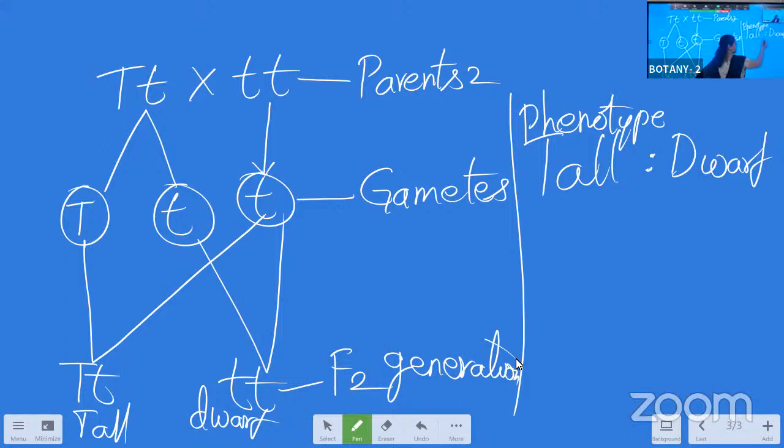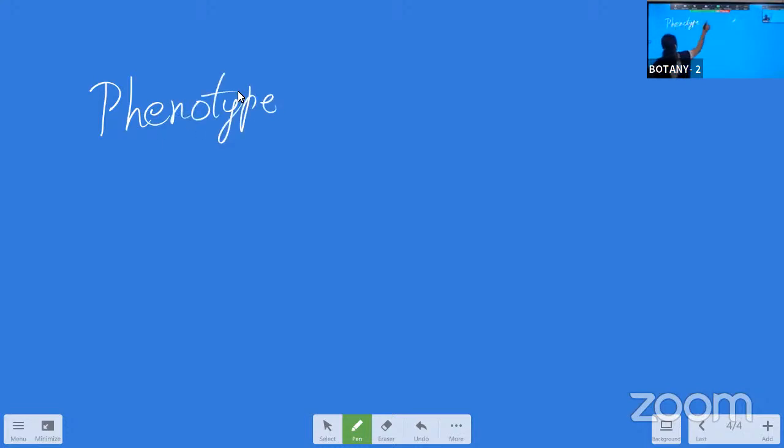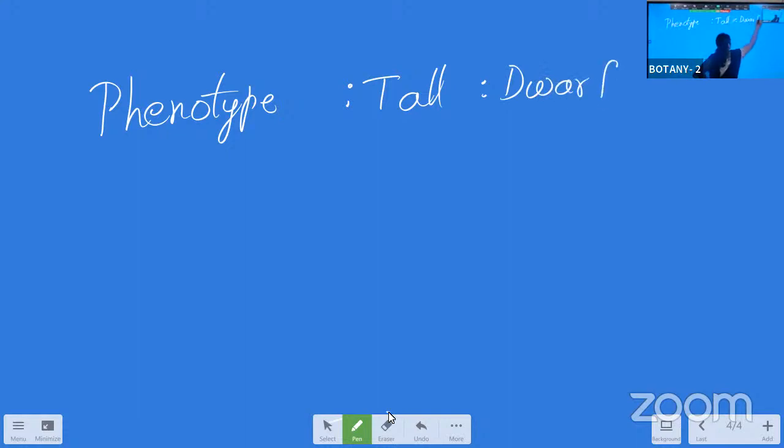We have to say it as tall is to dwarf. Okay, now the phenotypic ratio.